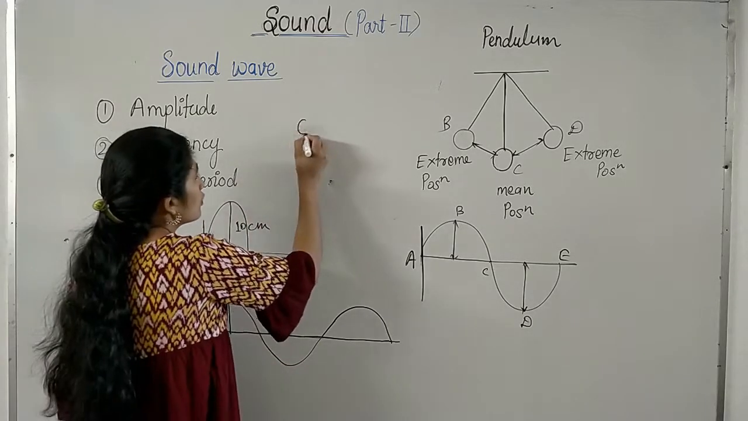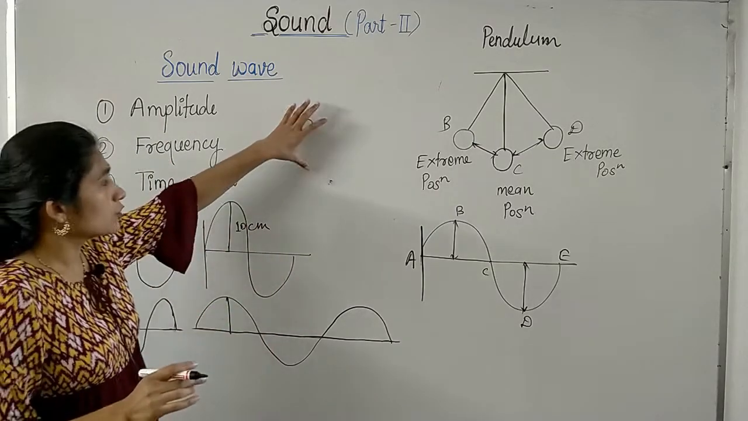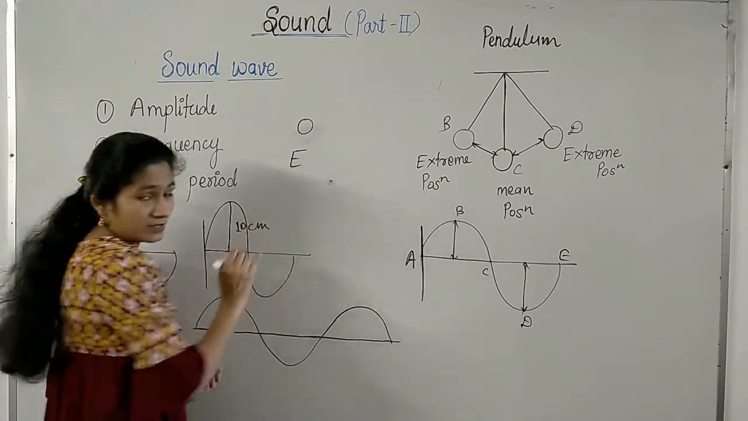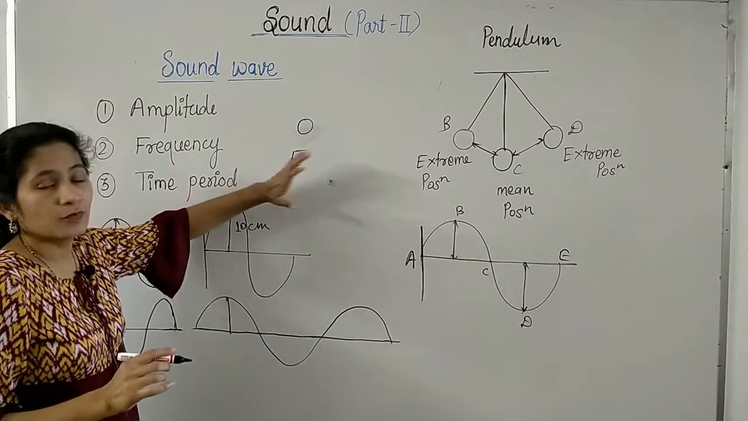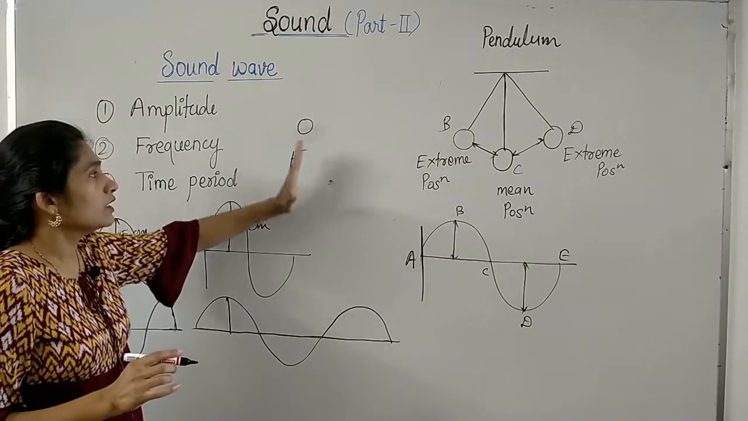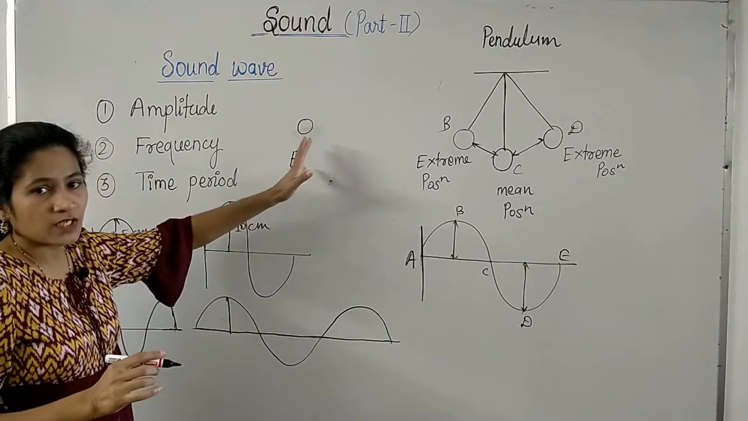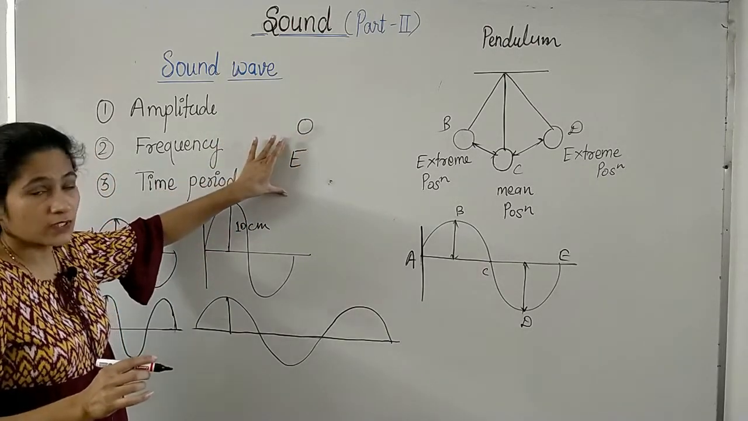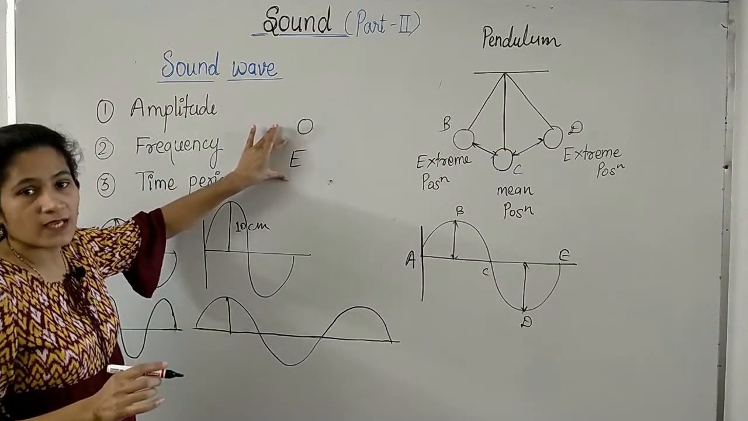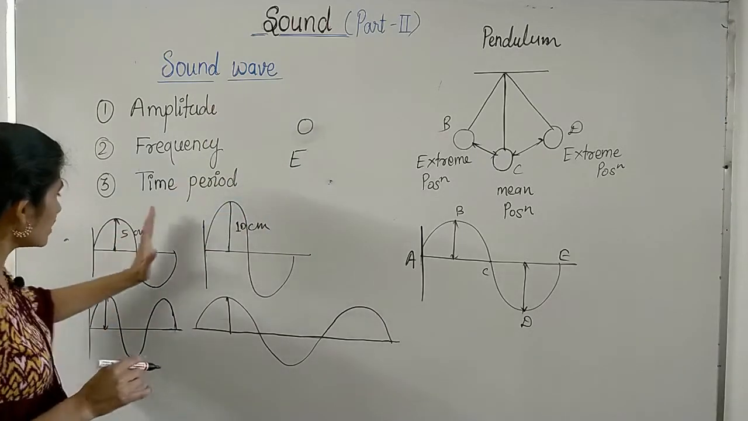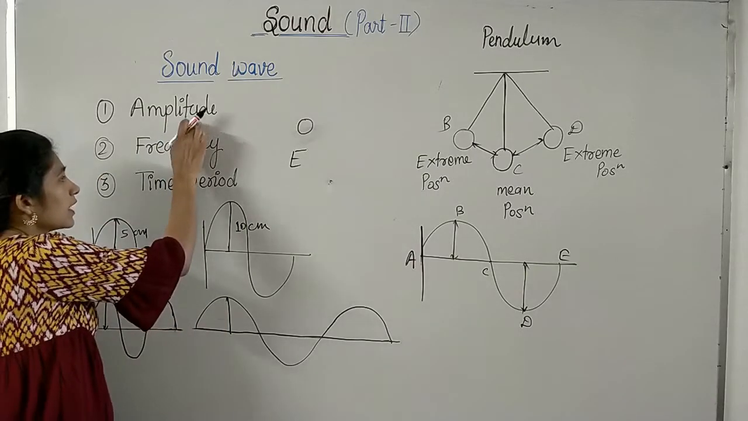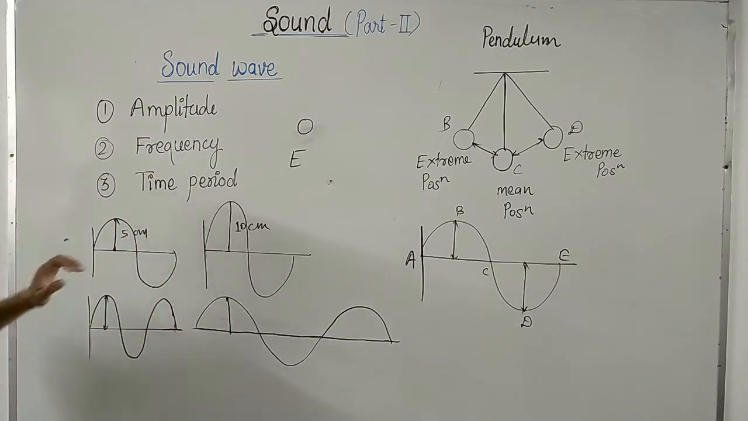Pronounce a letter O. O. So sound produced will be of lower pitch, and if you pronounce a letter E, E, then sound produced will be of higher pitch. You just pronounce and you will understand the difference between higher pitch and lower pitch. O, E. So the sound produced by O has lower pitch and sound produced by E has higher pitch. This is how loudness depends on amplitude and pitch of a sound depends on frequency.